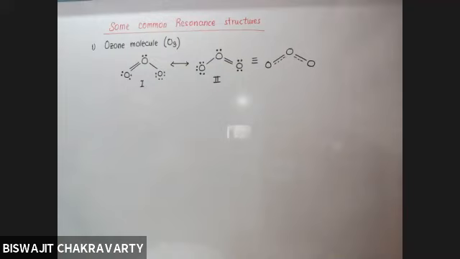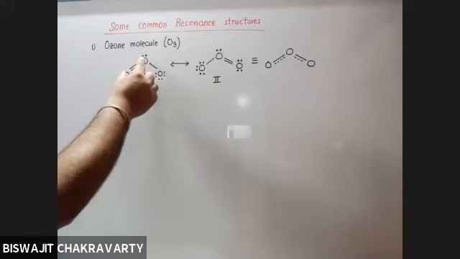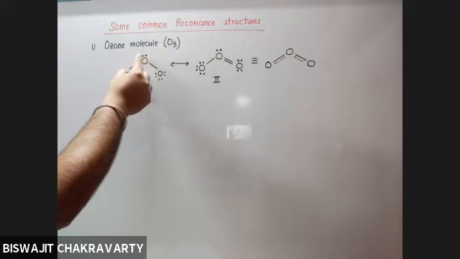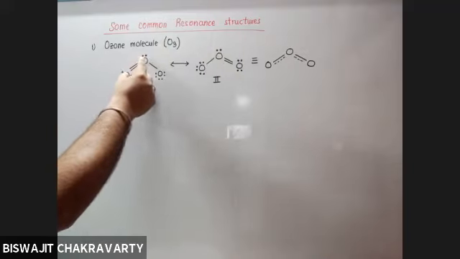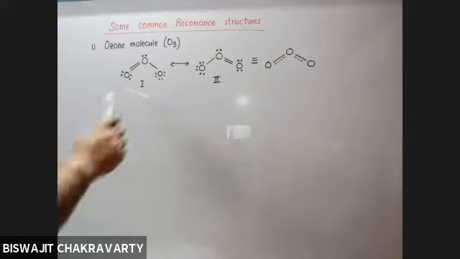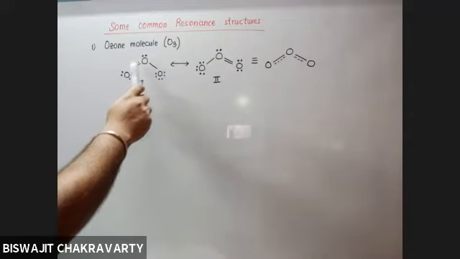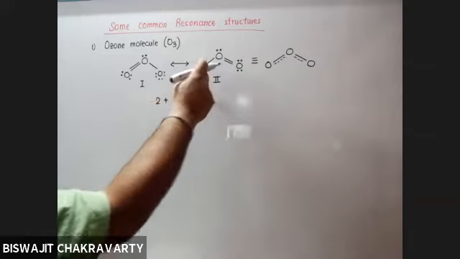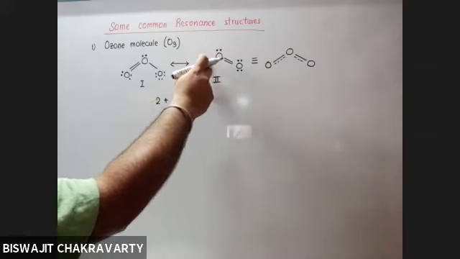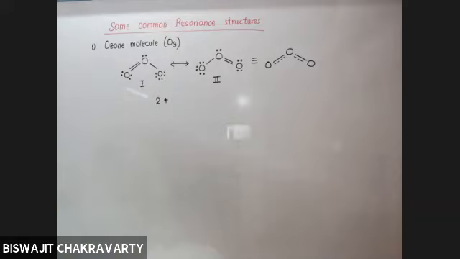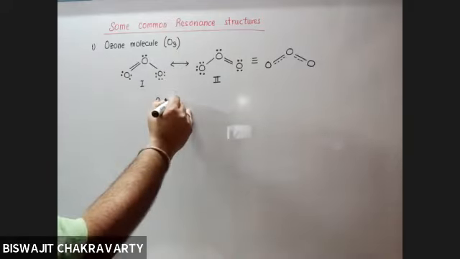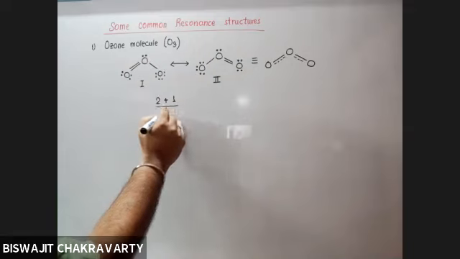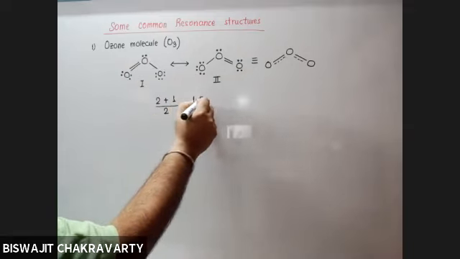So to calculate the bond order in resonating structures, we take any one bond under consideration. So according to this structure, what is the bond order in between these two oxygens? 2. And the bond order of the same oxygen-oxygen bond in structure 2? 1. So we take the average of the two, and the average answer will come out to be how much? 1.5.